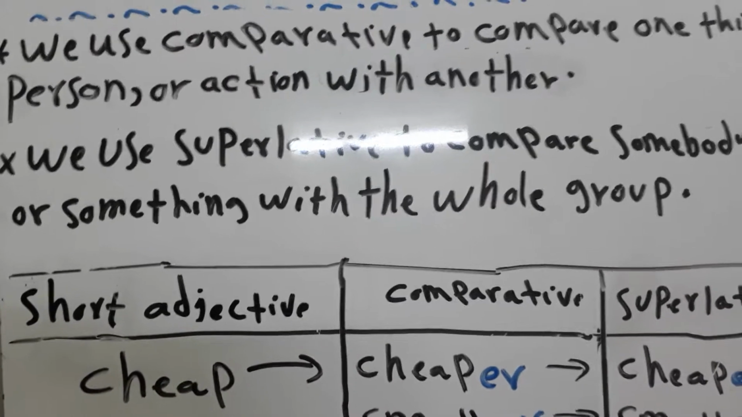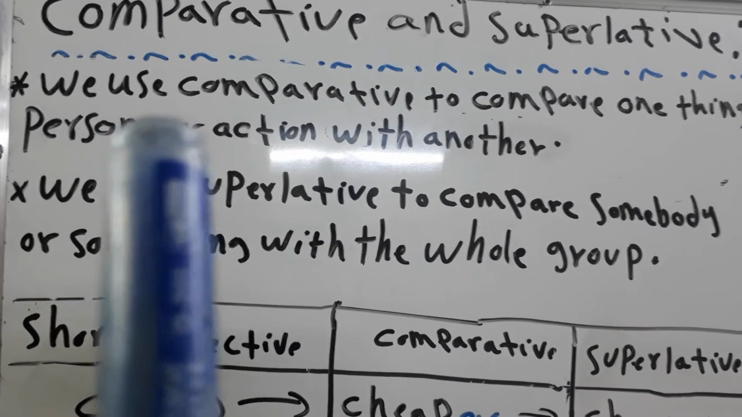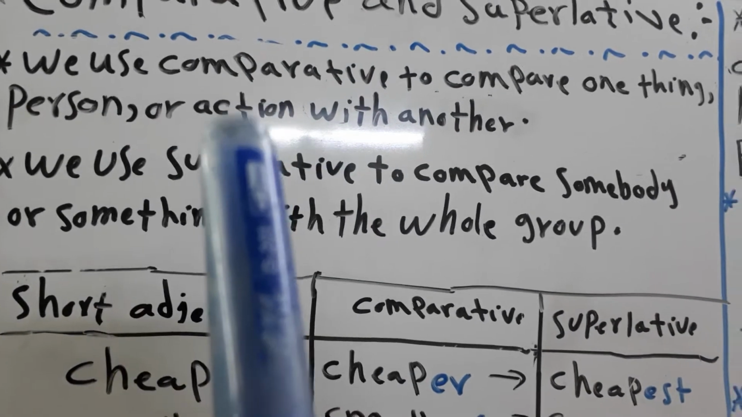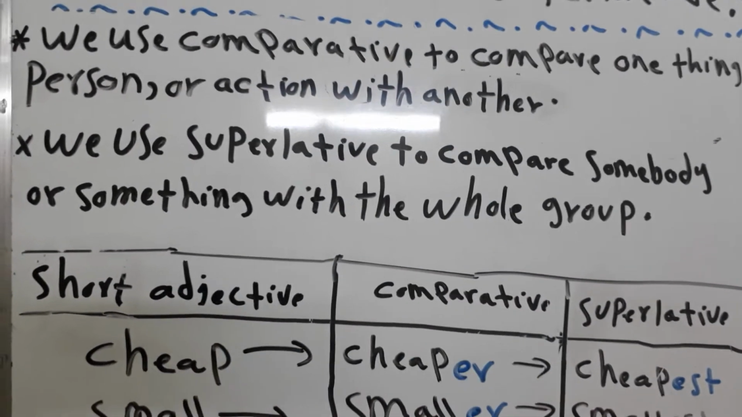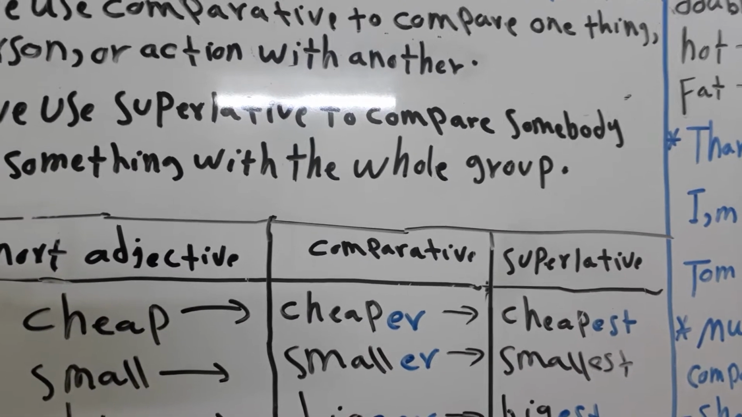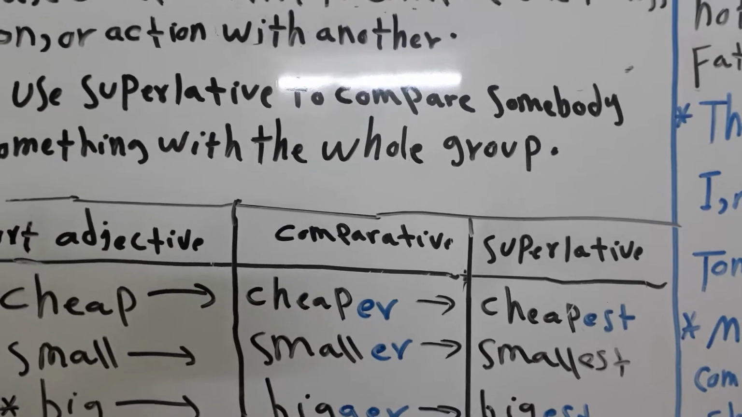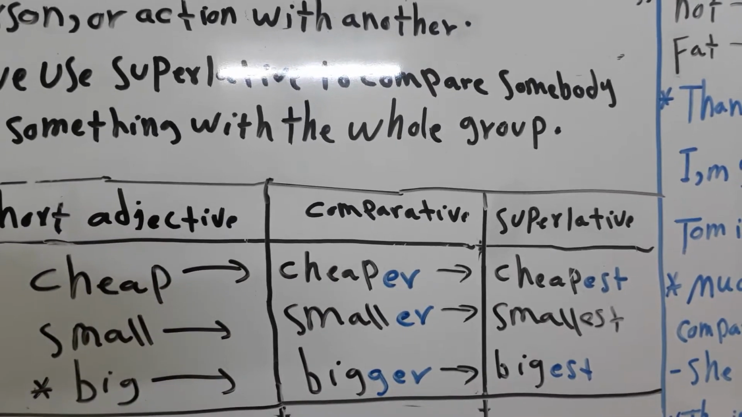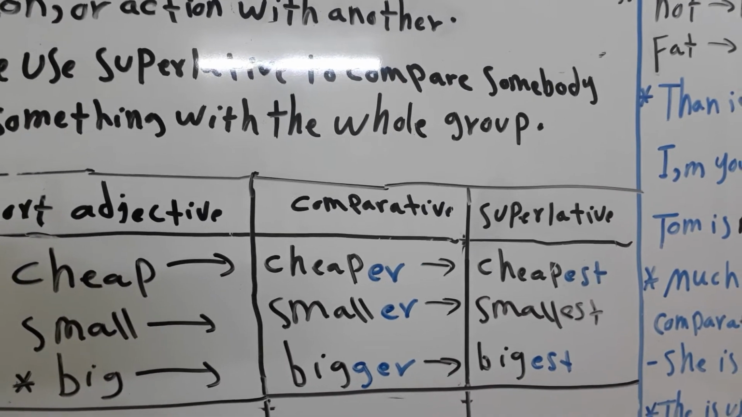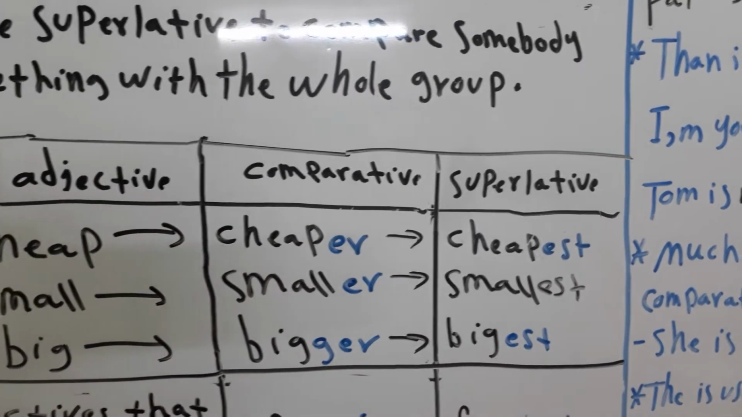So we should know the use of the comparative and the use of the superlative. We use the comparative to compare one thing, one person, or one action with another. For example, I can compare two persons or two things or two actions. For example, Ahmed is bigger than Ali. Or Tom is bigger than Sarah. We can also say James is cleverer than his sister.